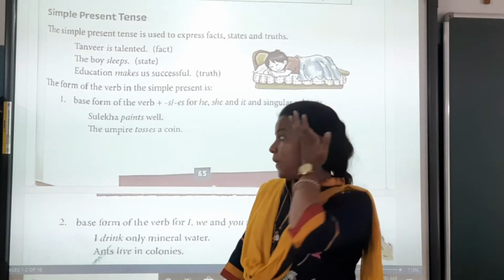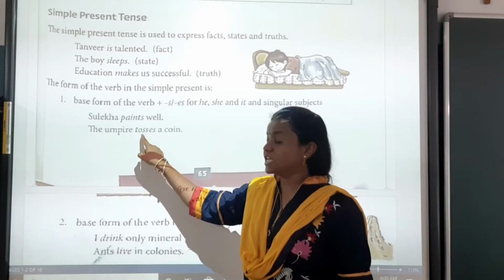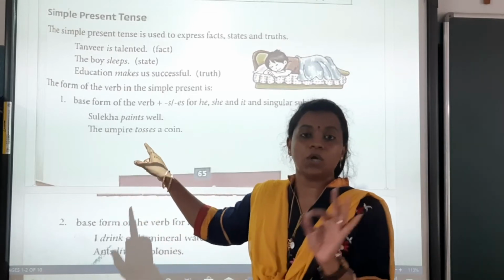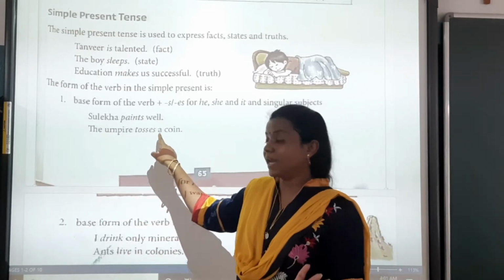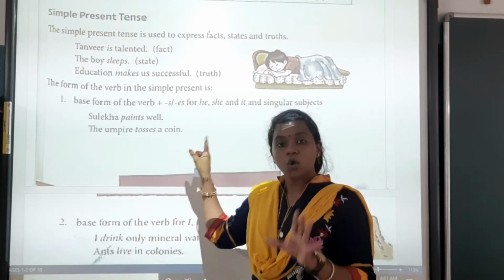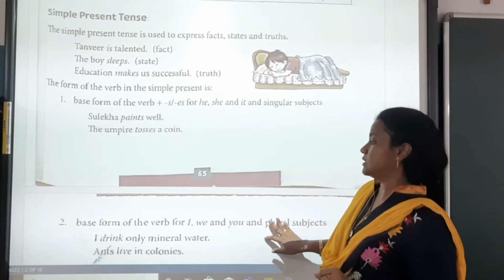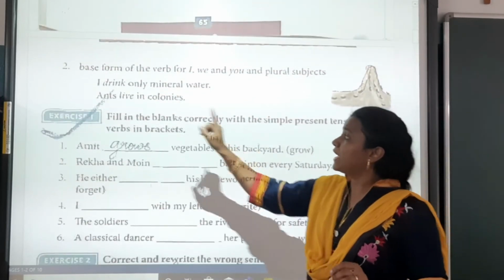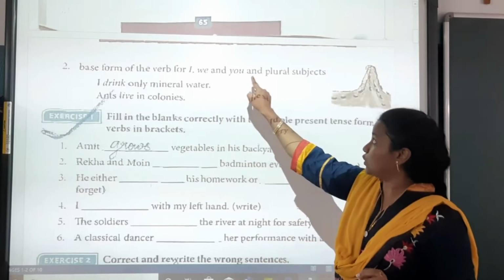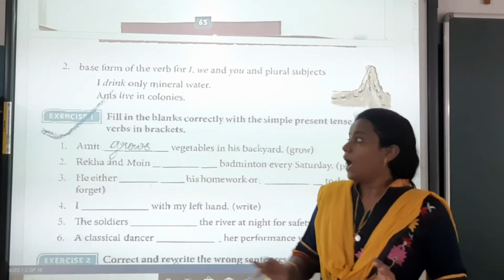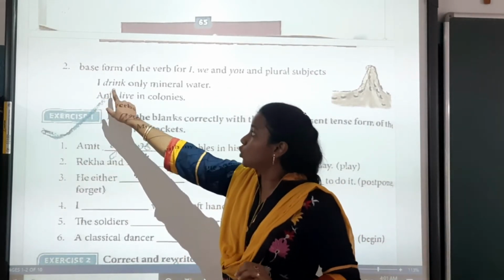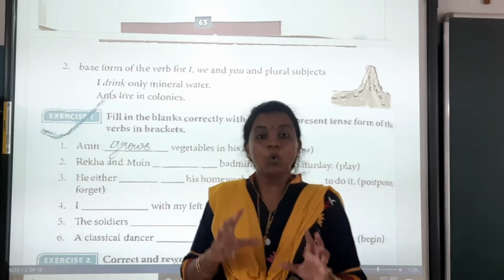So the umpire tosses. Base form कौन सा है? Only toss. Toss is the base form. So we are adding es, a coin. That is the rest of the sentence. Base form of the verb for I, we and you, the plural subjects. अब यहाँ पे जब I है तो क्या है? I drink. Plural subject है.